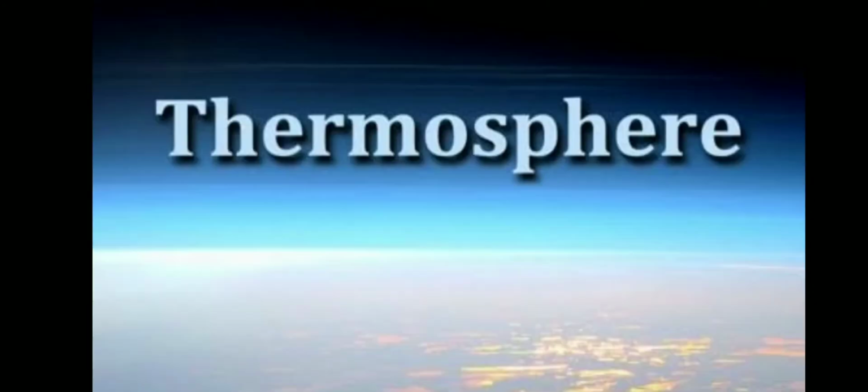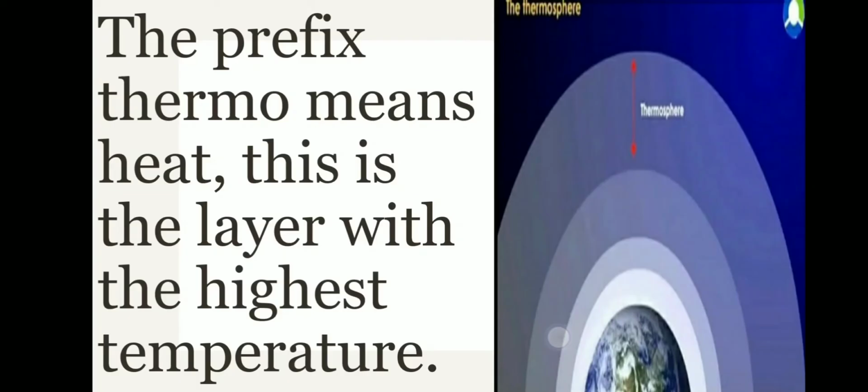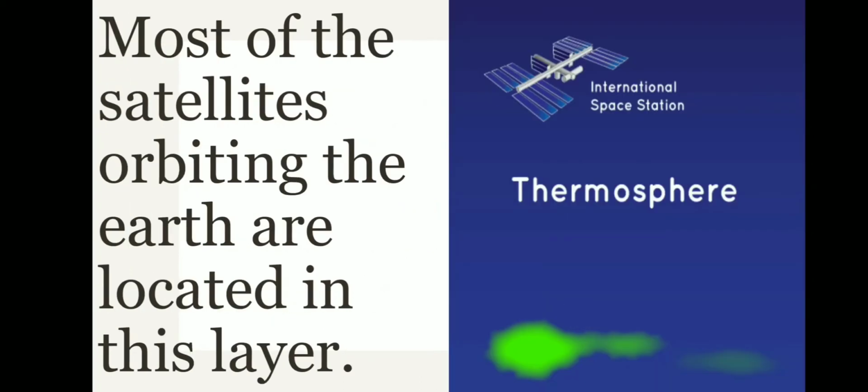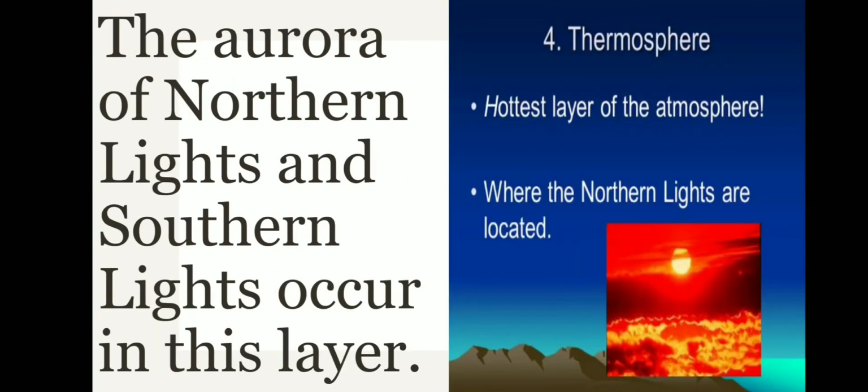Now let us come to the fourth layer, the thermosphere. The prefix thermo means heat. This is the layer with the highest temperature. Most of the satellites orbiting the earth are located in the thermosphere. The aurora, northern lights and southern lights, occur in the thermosphere.